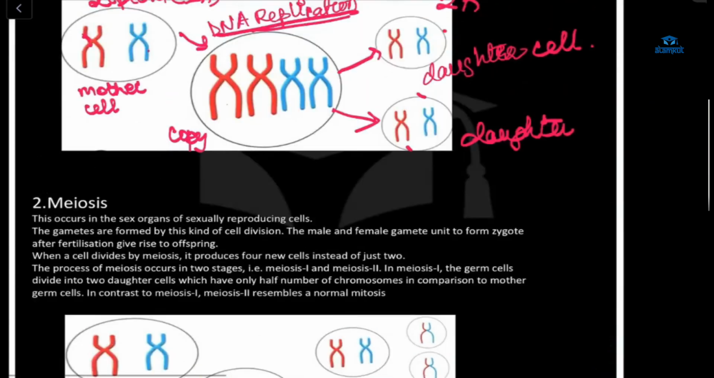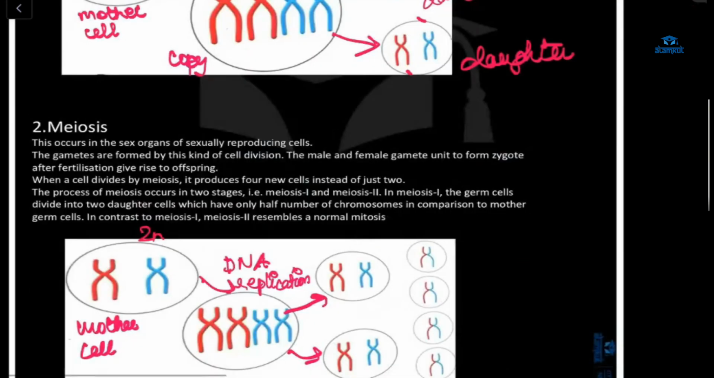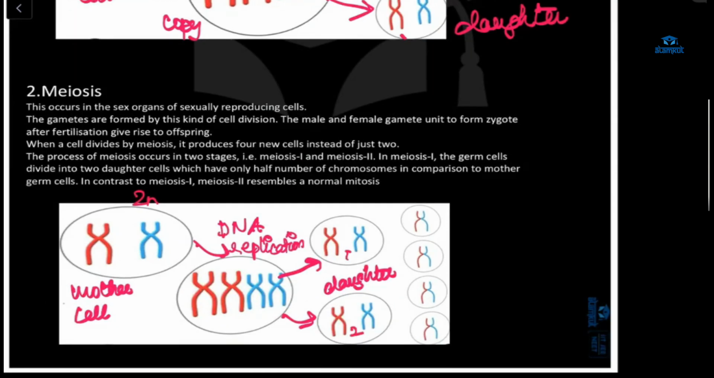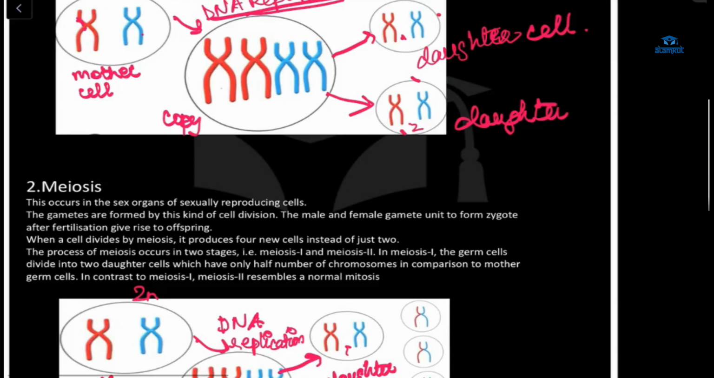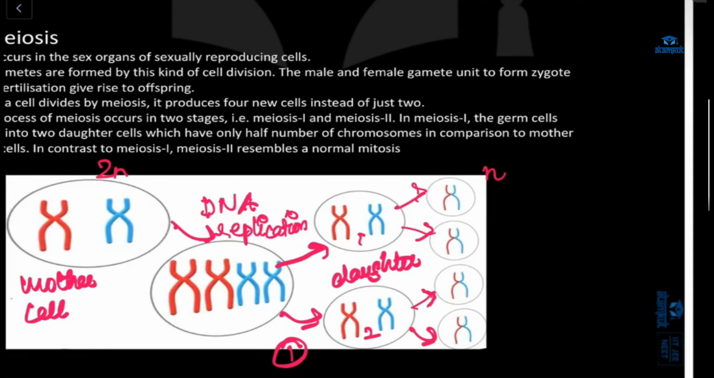The same here, the mother cell, right? We have our mother cell, then there will be DNA replication. After that, we'll get daughter cells, one daughter cell, two daughter cell, one daughter cell, two daughter cell. This is one division. Then there will be another division where there will be production of haploid cells, n.